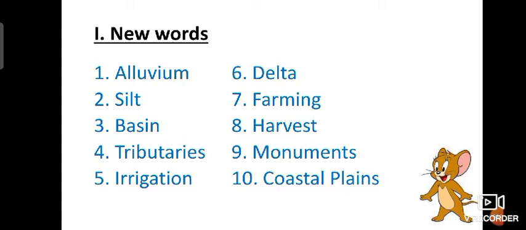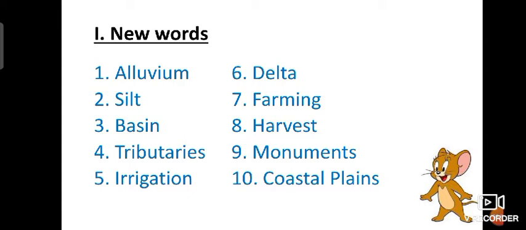Okay, a small river that flows into a bigger river is a tributary of the big river. We have three rivers, Satluj, Ganga, and Brahmaputra, and their tributaries, which have formed in the northern plains.